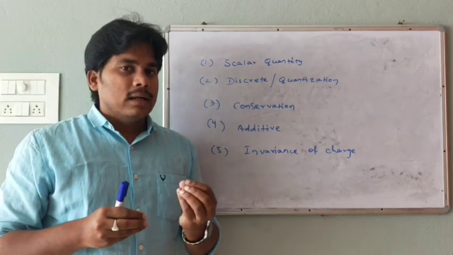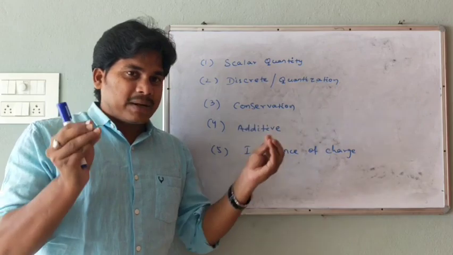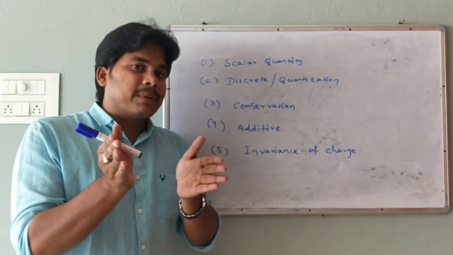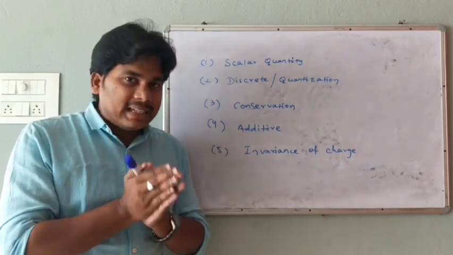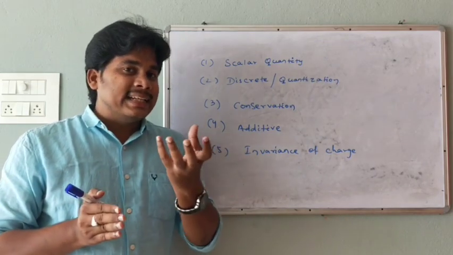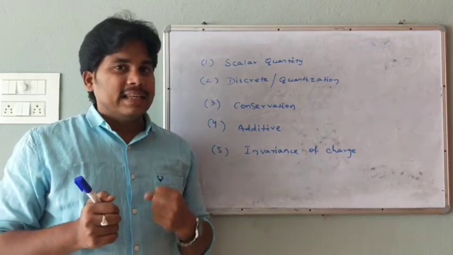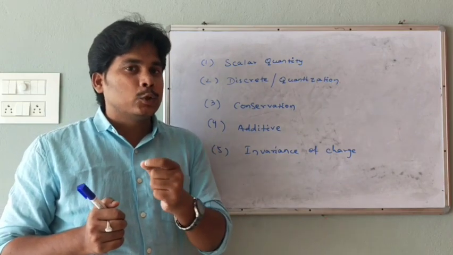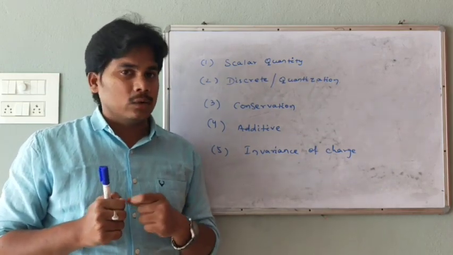That means all the charged particles present within the body together give the charge of the body. And this charge is an integral multiple of e, where e is 1.60218 times 10 to the minus 19 coulomb.